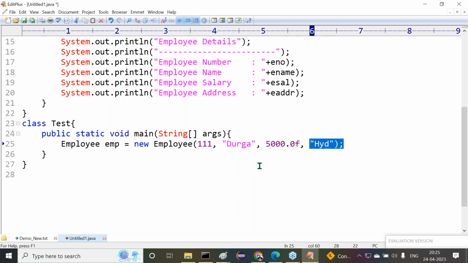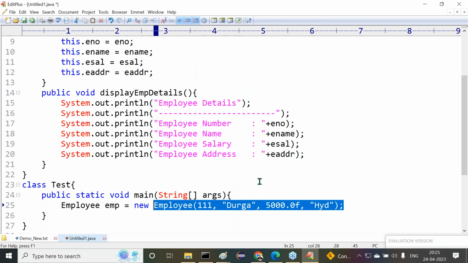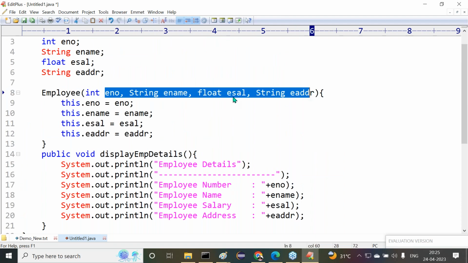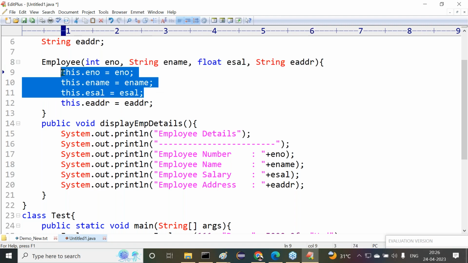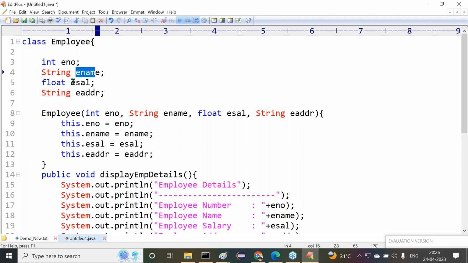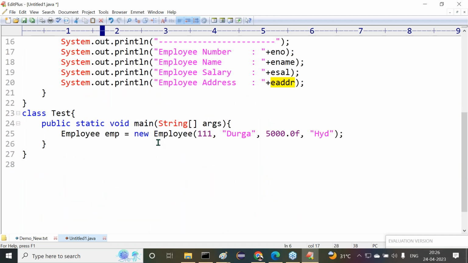Right. Observe carefully. Whenever we are creating this object, this constructor will be called. This data will come to which variables? Parameter variables. eno is equal to 111, ename is equal to Durga, esal is equal to 5000 and eaddr is equal to ADV. Now the data we assign to the class level variables or not? The same data we assign to the class level variables. Automatically the data will come to these variables, and then automatically the data will be stored inside the object. Whatever object is created, inside this object the data is available.